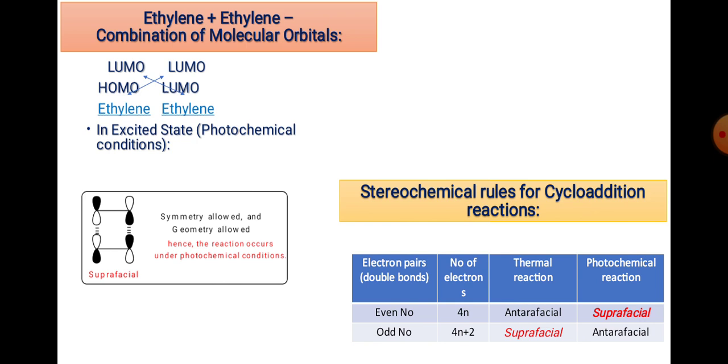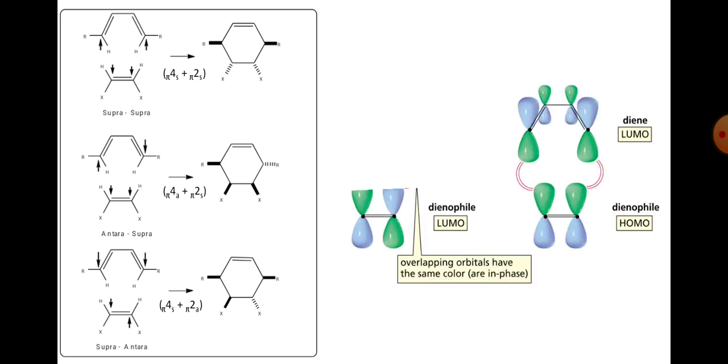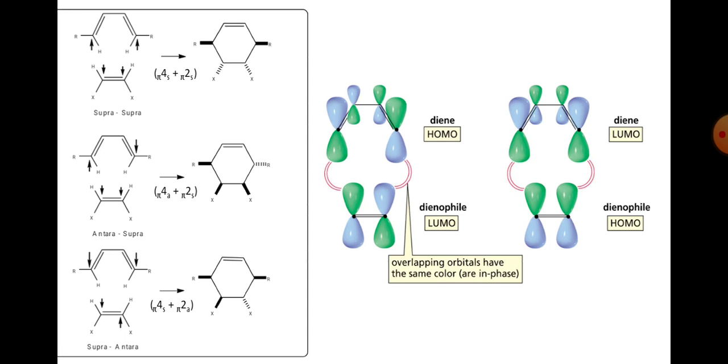Okay, this is a summary of cycloaddition reactions according to the FMO approach. In this way we can explain cycloaddition reactions, and these are some examples, particularly here 4 pi supra plus 2 pi supra, 4 pi antara plus 2 pi supra, and this is the 4 pi supra plus 2 pi antara. Look at the first case, the symmetry is maintained in the diene as well as the dienophile. In the different case, antara versus supra, the stereochemistry changes, and these are the interactions we use for the diene and the dienophile.